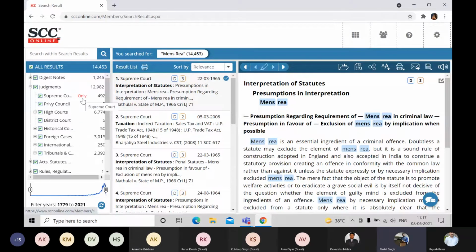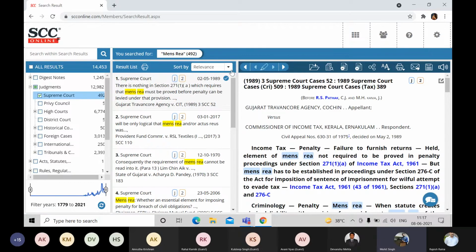Most of the users already know that we have the only option which allows the users to select only one particular category at a time and deselect everything else. So we'll click on that quickly, and the changes will be made in the middle column. Once you click on it, Renaji, please click on it. And there you go. The changes will be made in the middle column. And now the results which are coming in are the relevant results according to our software, right? These results are not according to the latest judgment which you are looking for.